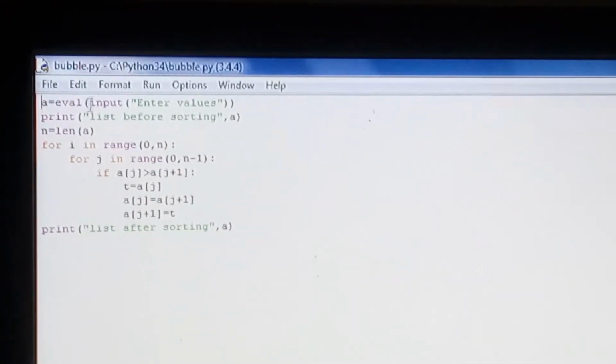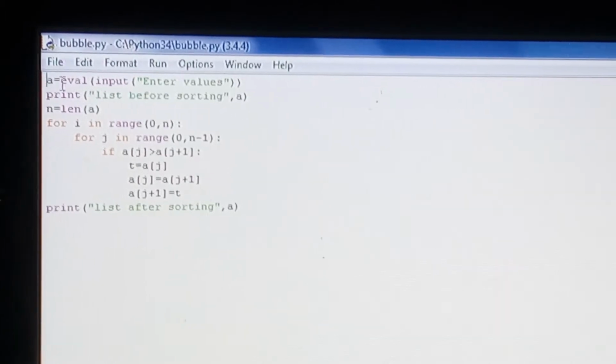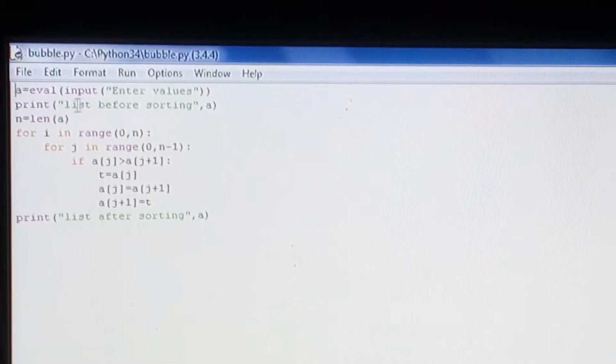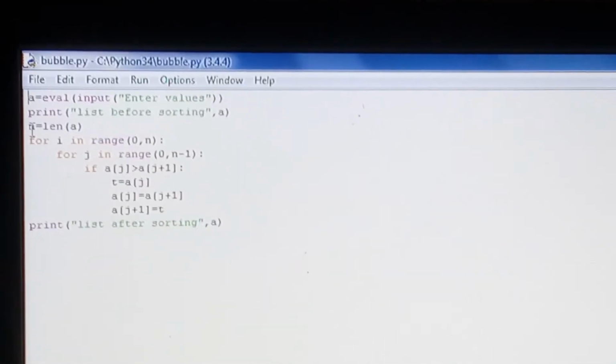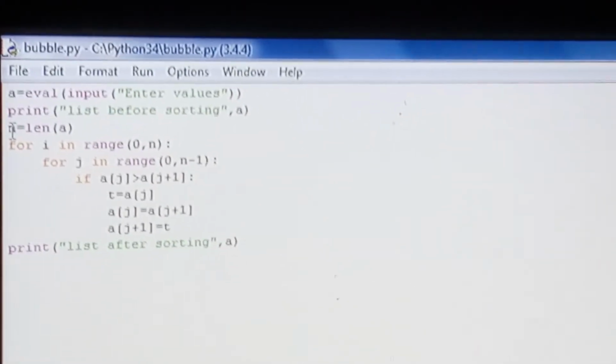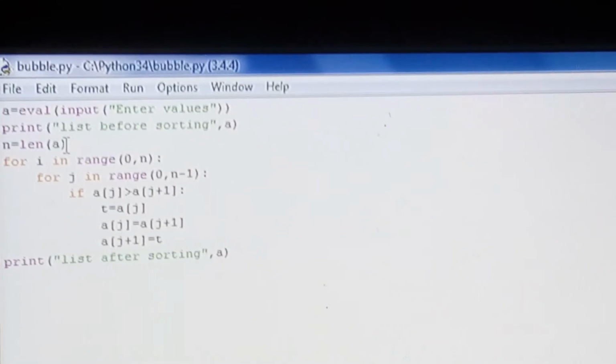So through eval I enter the values, and it is just a printing of the list. Now I find the length. Why do I find the length? Because there is no limit, there is no fixed number. We can set whatever we desire.